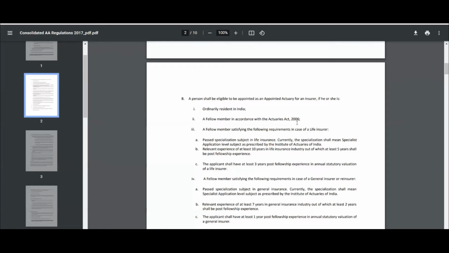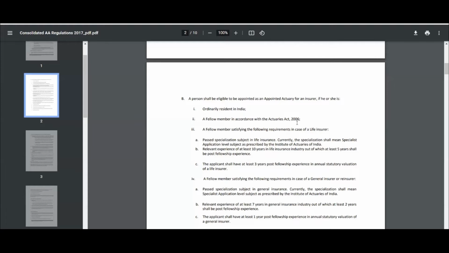So this portion of the appointed actuary regulation would be related to the eligibility criteria, and the powers of an appointed actuary, or the privilege that is conferred upon the appointed actuary. So moving on, as part of this regulation, an insurer transacting insurance business in India, which may be life insurance or general insurance, needs to appoint an appointed actuary as per regulation B and regulation F.